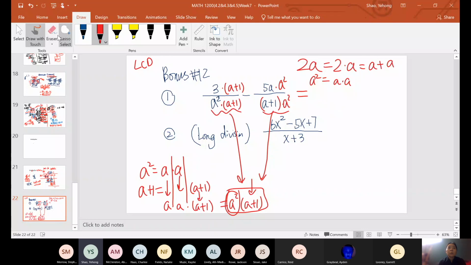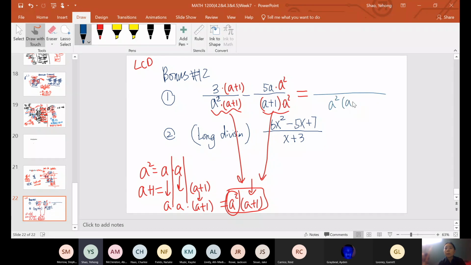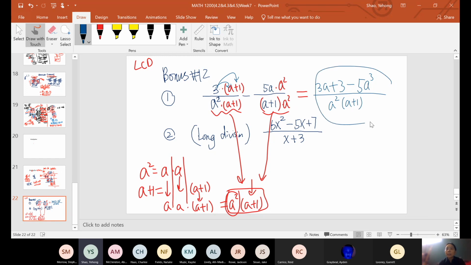Now we are going to keep the common denominator, which is a squared times a plus 1, and add or subtract numerators. So we're going to distribute 3 times a, 3a, 3 times 1, plus 3, and there's a minus sign, minus 5a times a squared, that's 5a to the third, because a times a squared is a cubed. And you can leave it as it is, because there's nothing to combine in the numerator. Okay, so that's the first bonus problem. Any question?